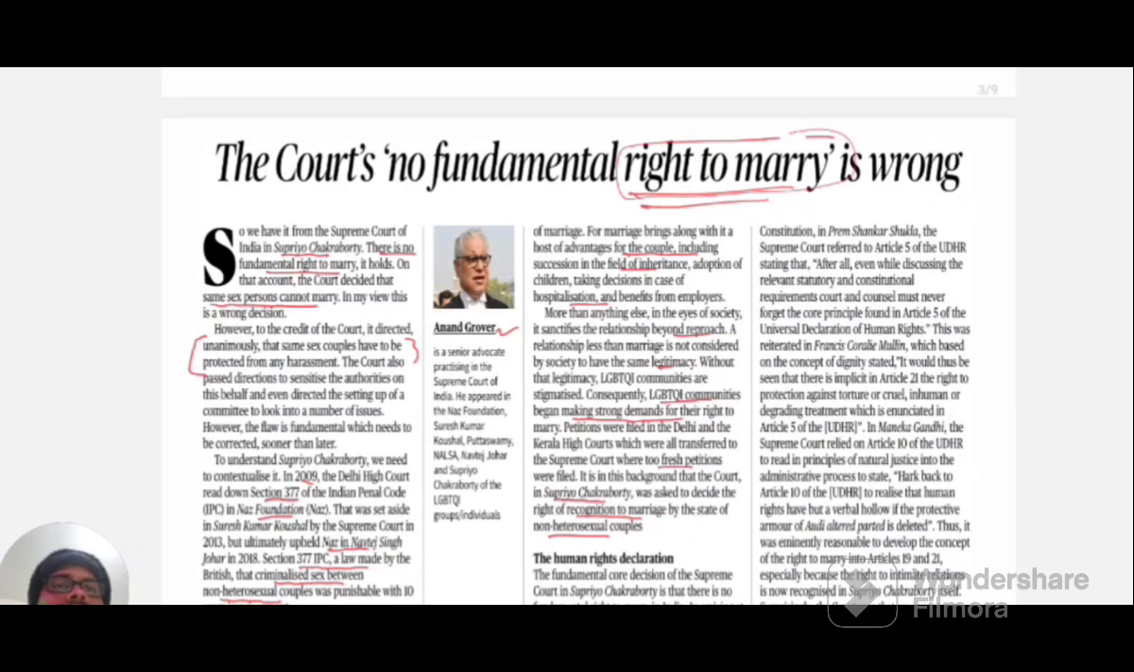He began with the Supreme Court judgment in the Supriyo Chakraborty case, where the court opined there is no fundamental right to marry in our Constitution. So the Supreme Court at that time opined that same-sex persons cannot marry. This led to the harassment of same-sex couples. But later, Section 377 was decriminalized by the Supreme Court in the Naz Foundation case, also known as Navtej Singh Johar. So this legitimized consensual sex between homosexual couples.